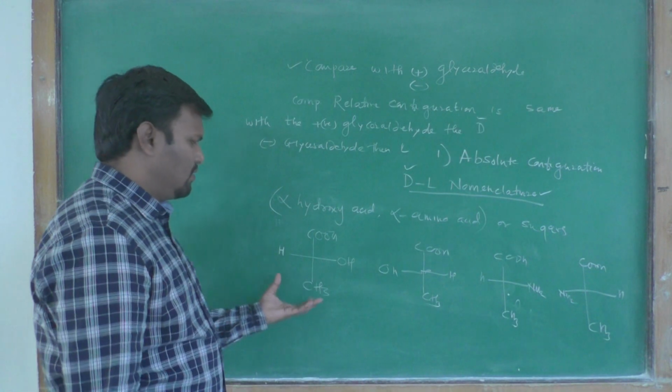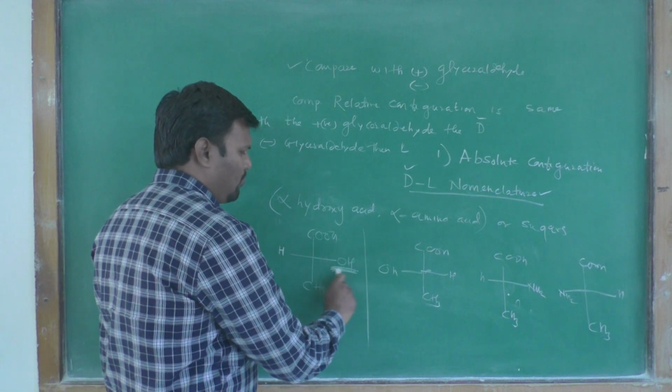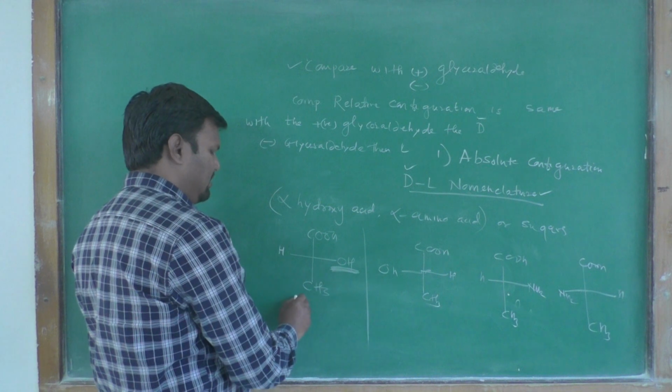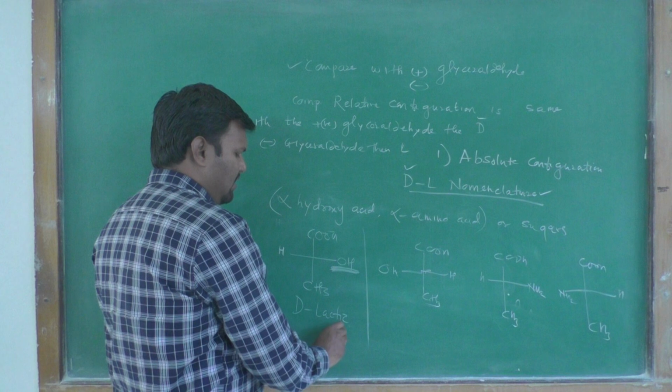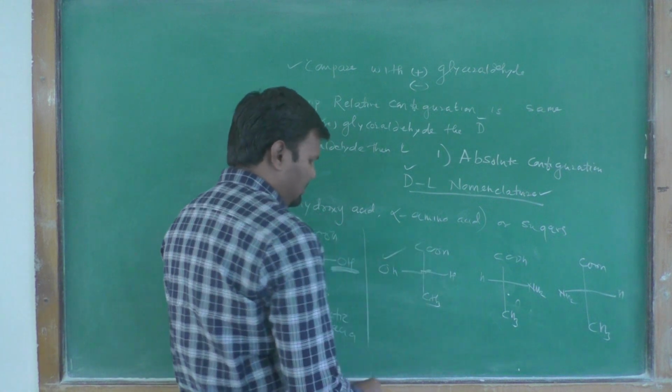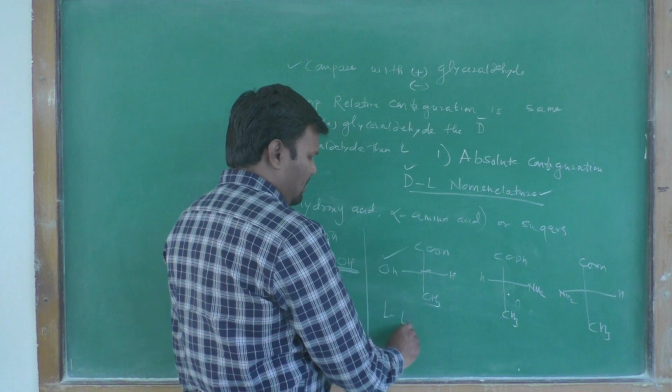In the lactic acid, if the functional group OH is at the right hand side, then your compound is a D compound, D lactic acid. If it is at the left hand side, this is L lactic acid.